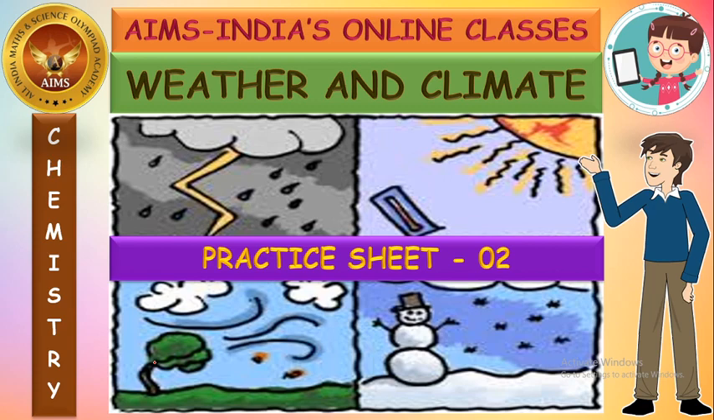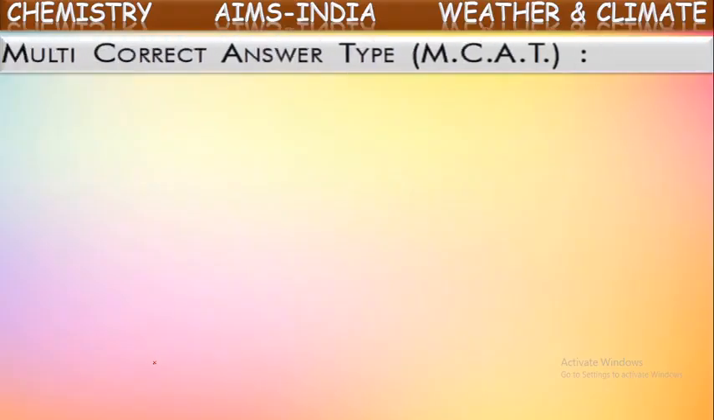In this practice sheet 2 we are going to see level 2 questions, which include multi-correct answer type questions, comprehension paragraph, matrix matching, and analytical type questions. First, let us go through multiple correct answer type questions. Here, for each question, there will be four options. Out of four, there may be one or more than one correct answers. Read the question and options carefully and choose the correct answers.